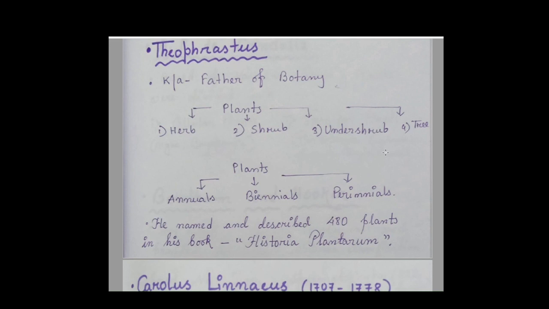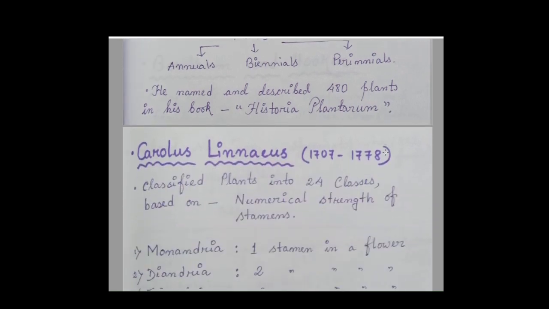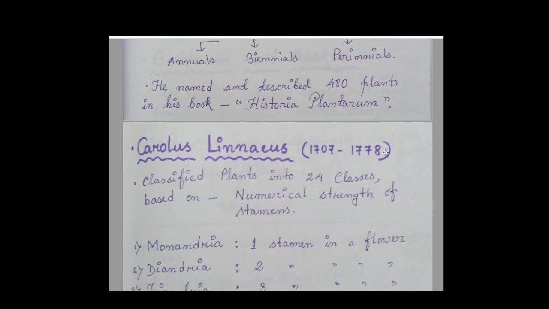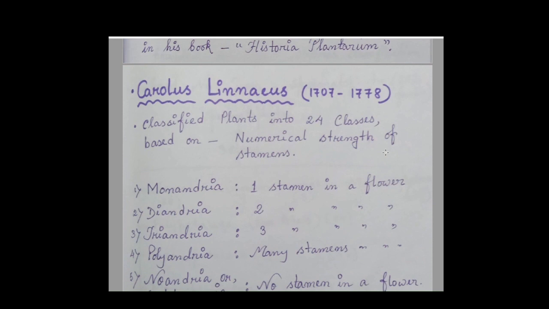Moving on to the next, you all already know the name Carolus Linnaeus. Carolus Linnaeus classified plants into 24 classes based on the numerical strength of stamens. Numerical strength means how many stamens are present in a flower. If there is one stamen within a flower, it is called monandria.